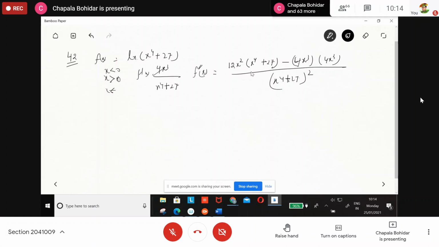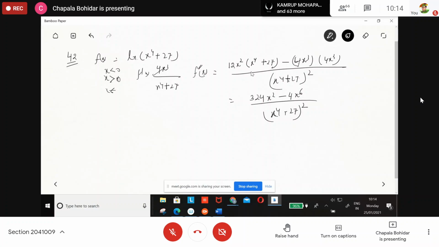We get here, somebody saying 12 into 27, 324x square minus 4x to the power 6, that is the value. We get here x to the power 4 plus 27 whole square.